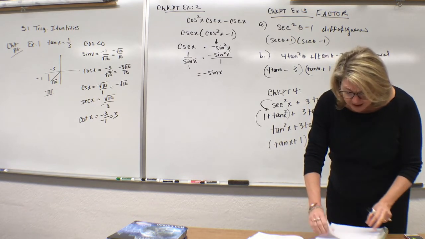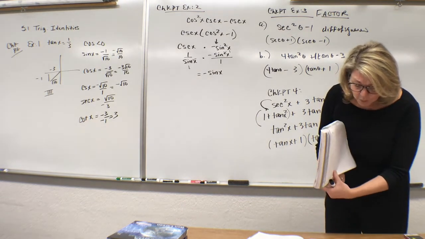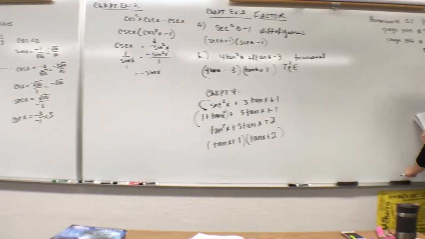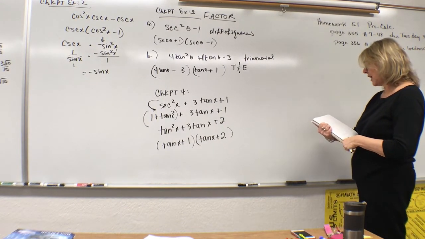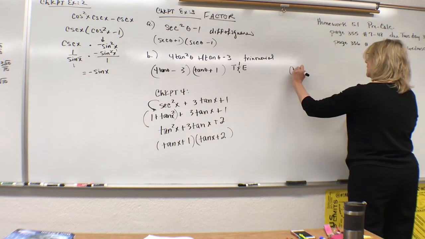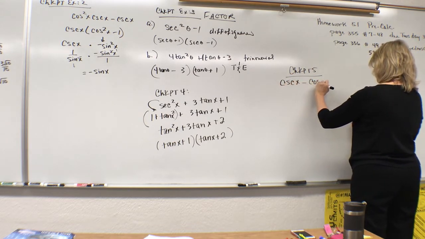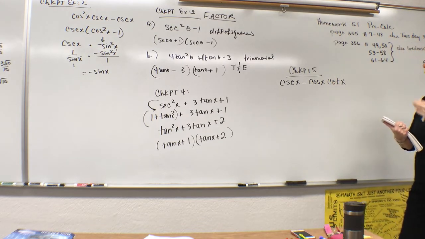In checkpoint number 5, once again, we're going to find that we have multiple trig values. We have a variety of trig values, and we're going to need to work within that framework before we actually simplify. So we have cosecant of x minus cosine of x and cotangent of x. Again, 3 different trig function values to consider. Wouldn't it be nice if we could write them in fewer?